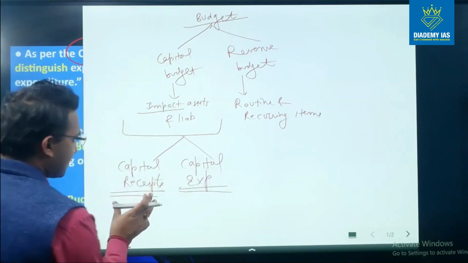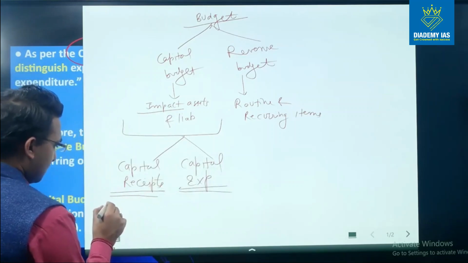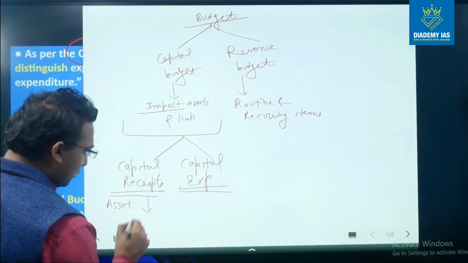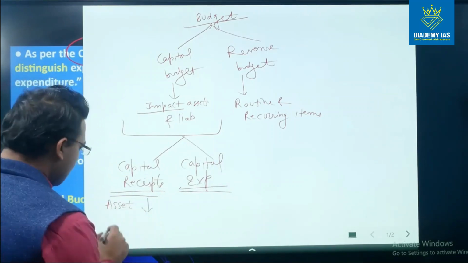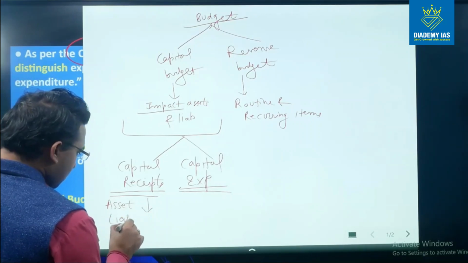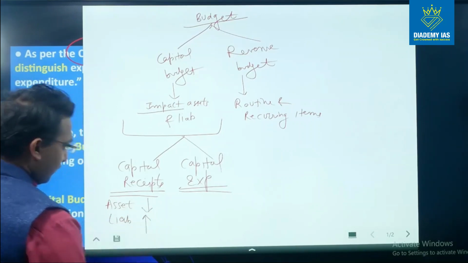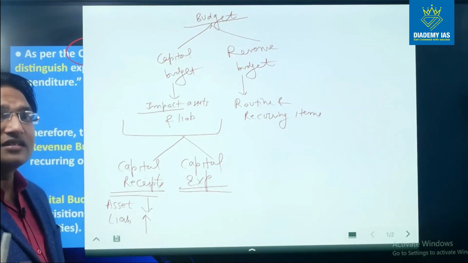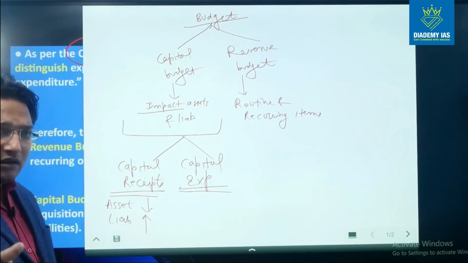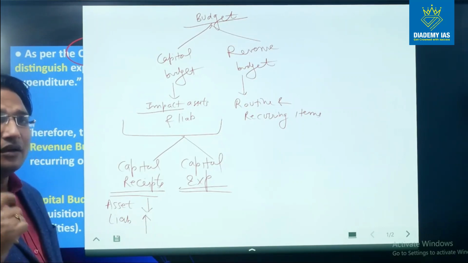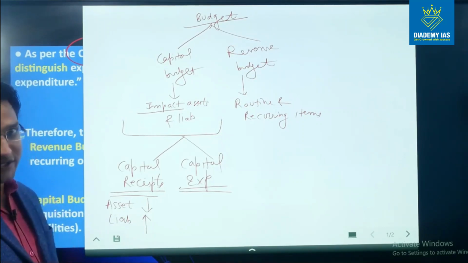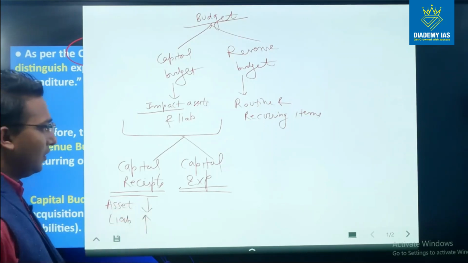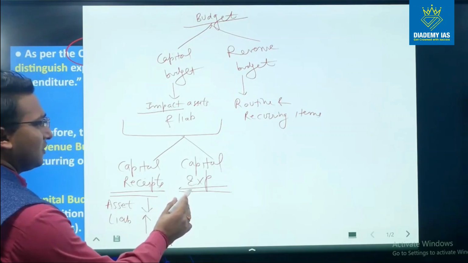This capital receipt means either the asset is being sold, so the asset is reducing, for example disinvestment receipt, or we are receiving an amount which needs to be repaid. We are creating some liability, some obligation. For example, we are taking a loan from the general public, foreign government, multilateral organization, etc. So either the asset is decreasing or the liability is increasing. In case of capital expenditure, the reverse happens.